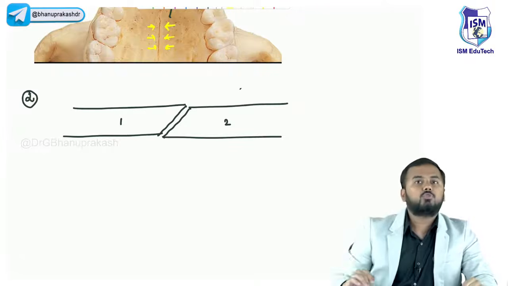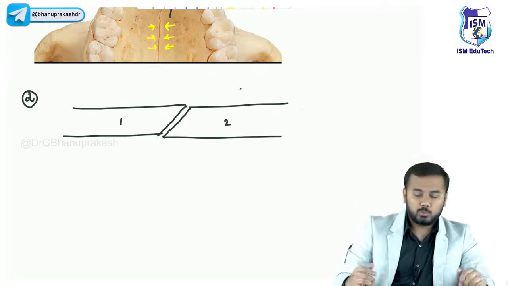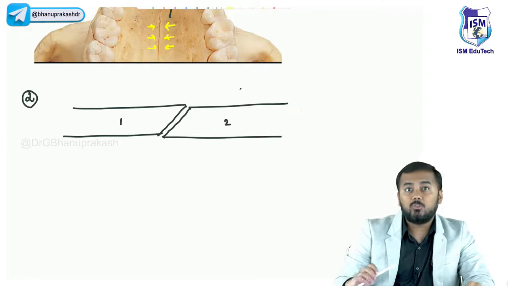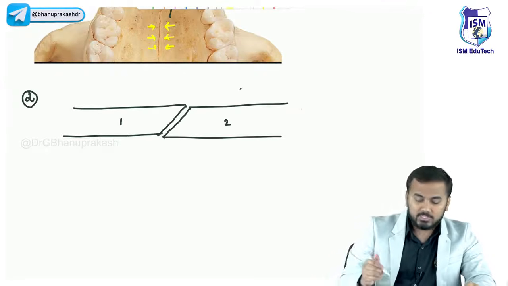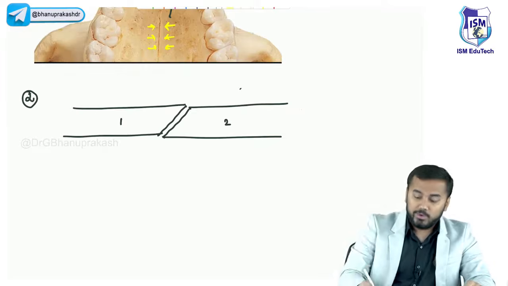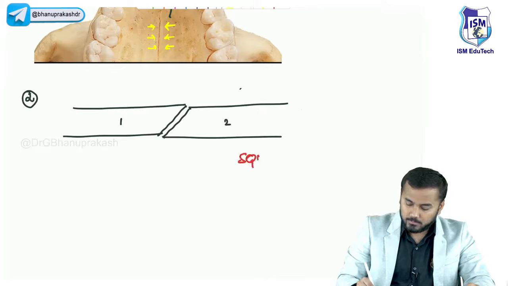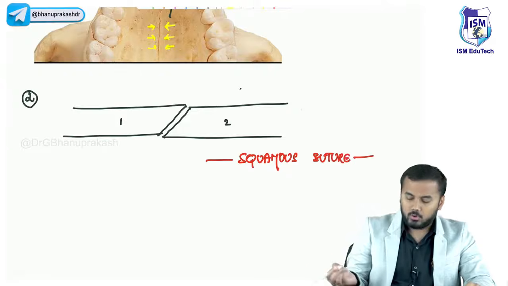Such a suture you call a squamous suture. All of you remember squamous epithelium, right? This kind of suture is also called a squamous suture.